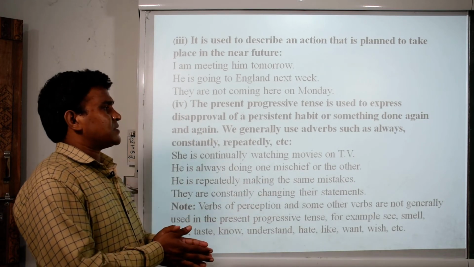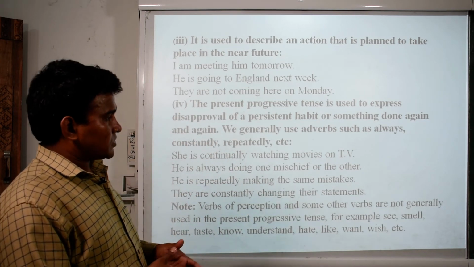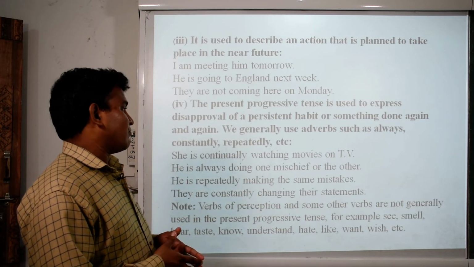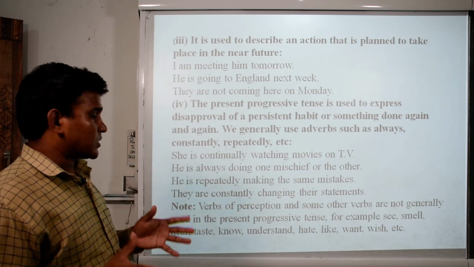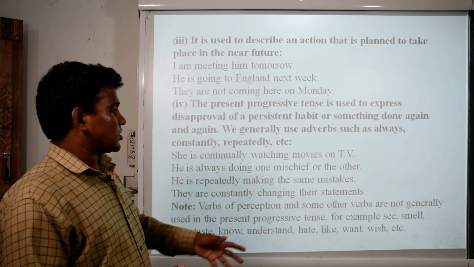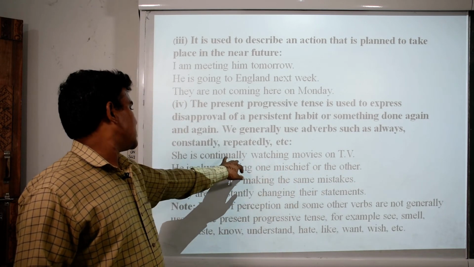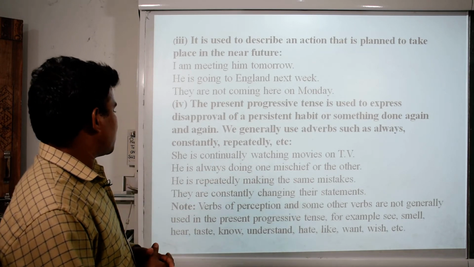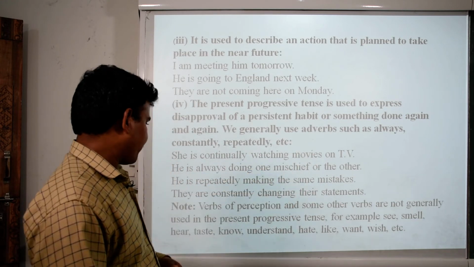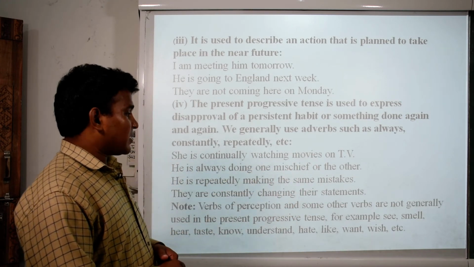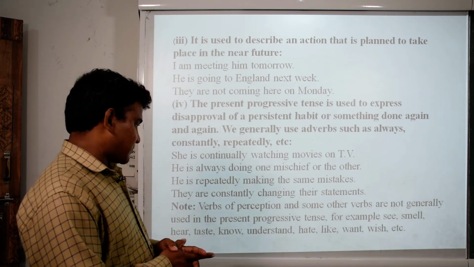The present progressive tense is used to express disapproval of a persistent habit, something done again and again. We generally use adverbs such as always, constantly, repeatedly, continually. She is continually watching movies on TV. He is always doing one mischief or the other. He is repeatedly making the same mistakes. They are constantly changing their statements.